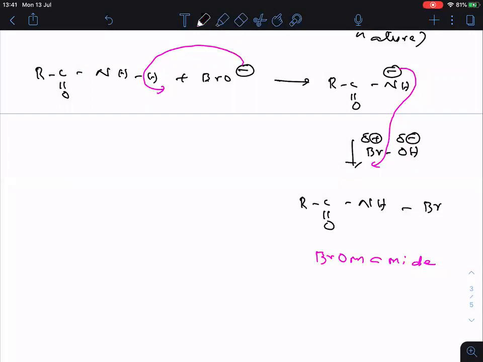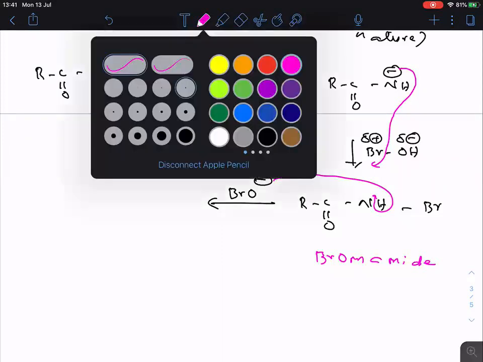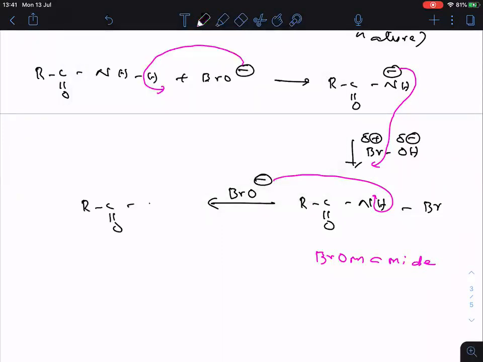Now, still we are having BrO minus with us. Base is there. One mole of base contains Avogadro number of molecules. So this base again removes the proton from here. Then what is the thing that is left over? R, C double bonded O, N minus Br.